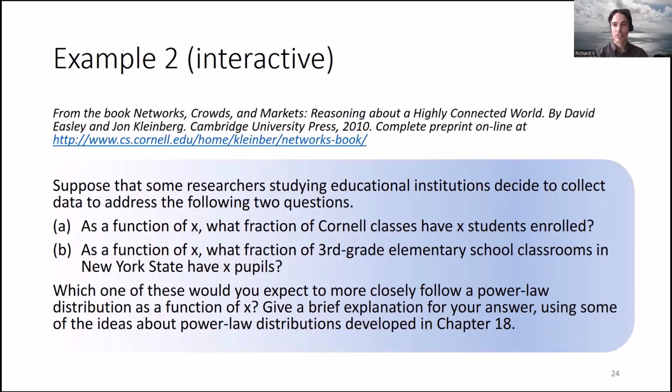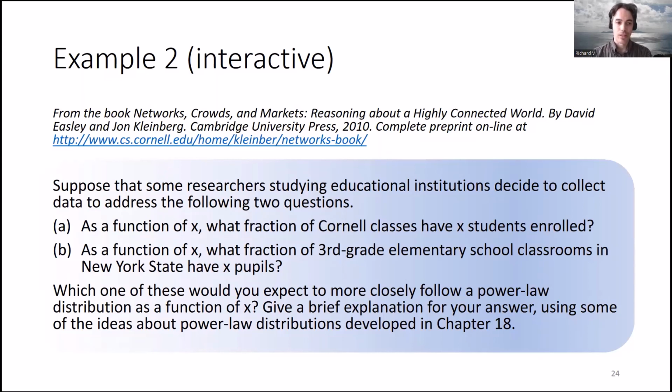That might not be true in your first year where you have a lot of compulsory classes, but I think in general, you'd expect that situation to be closer to a power law than the situation of elementary school classrooms, where the classes are likely to be more fixed in size because there'll be laws about how big a class can be, and everybody is studying the same things. So people can't choose to go to different classes in elementary school. And for that reason, I would expect that situation A would be much closer to a power law than situation B.